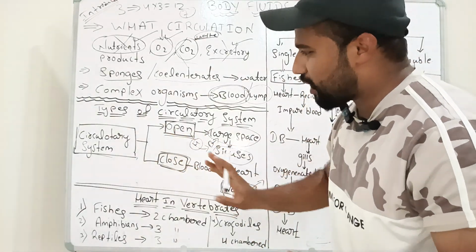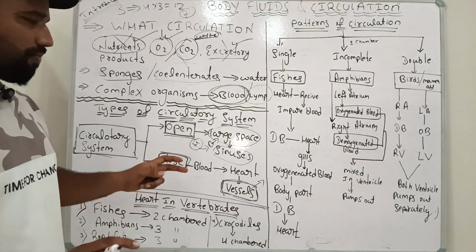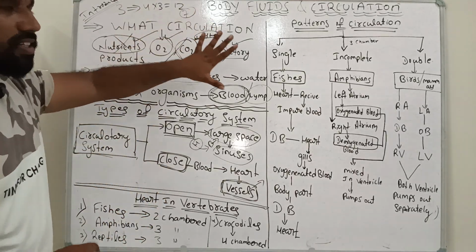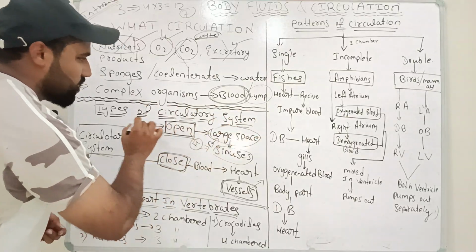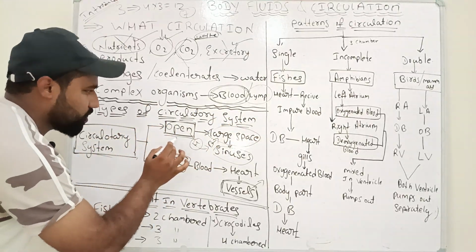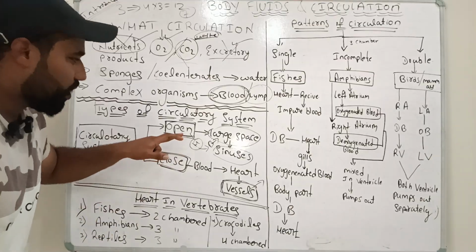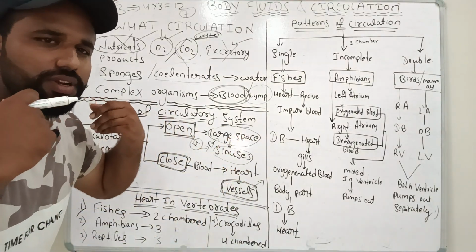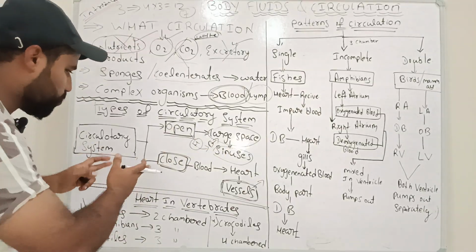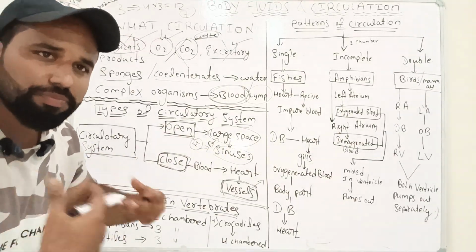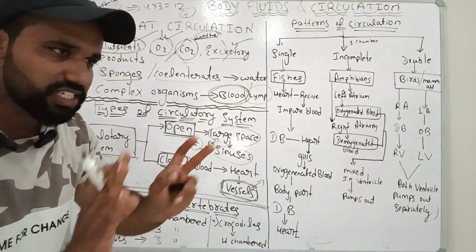This is called as what? Open type and closed type. So we have already discussed open type and closed type in detail. We discussed the introduction and the types of circulatory system. Two types of circulatory system: one is open type, one is closed type. What is open type? Without vessels. The heart is pumping the blood in a large surface area, that is called sinuses. And what is closed type? The heart is pumping the blood with the help of some vessels. That is called as what? Closed type of circulatory system.